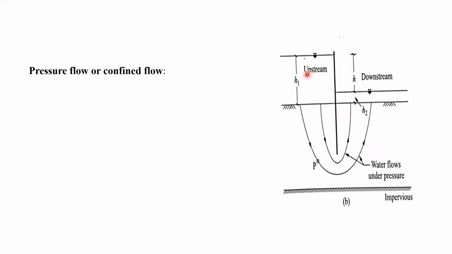And on this side we have stored the water. So what is going to happen? The seepage will not take place through the body of the sheet pile, or the body of the dam, or the dam that has been made by the sheet pile. So through the body of the sheet pile, no seepage will take place, whereas the seepage will start taking place through the foundation. You can see that this is the seepage line or flow line, which is coming from this upstream side with the help of pressure, and then it is coming towards the downstream side.